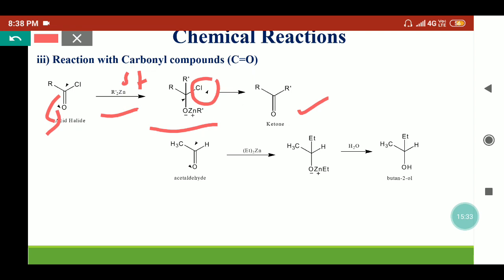Further, when acetaldehyde reacts with diethyl zinc or a dialkyl zinc compound, they provide the secondary alcohols. Acetaldehyde is a lower member of the aldehyde series, so it can react with the dialkyl zinc in a few hours. But the further higher analogues take some days or a long period of time to convert into the alcohol product.